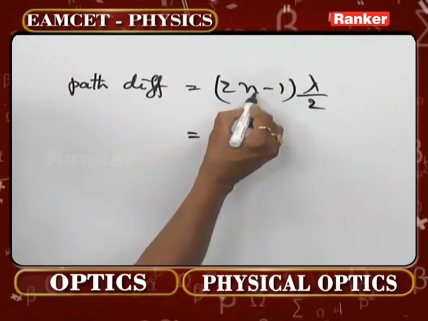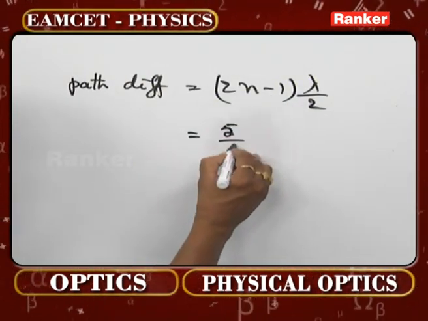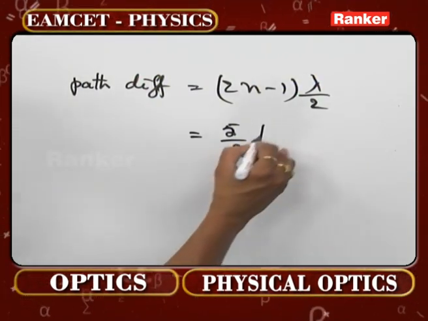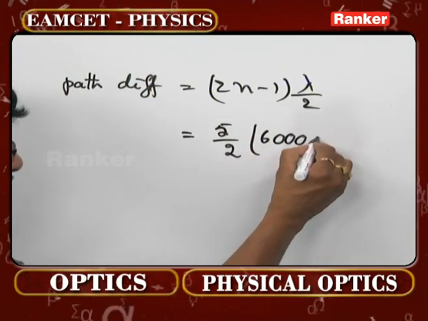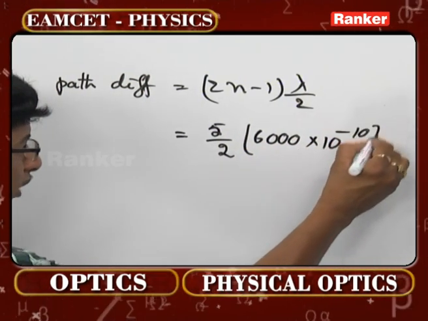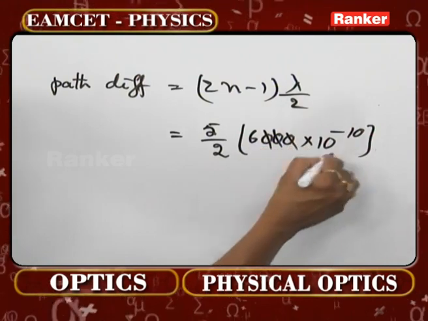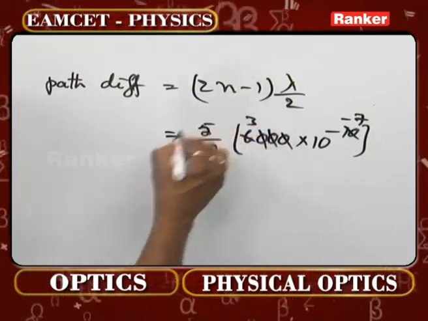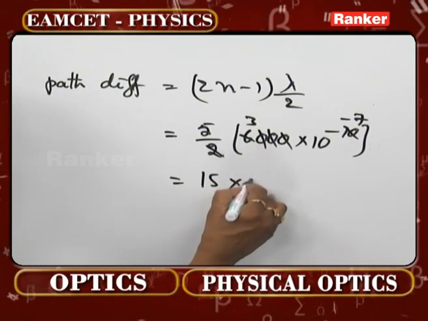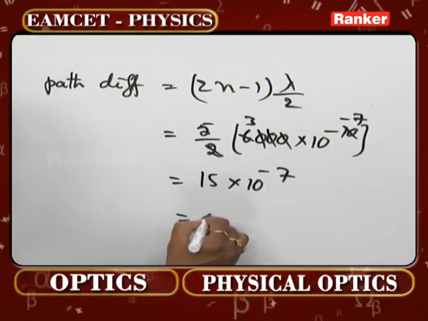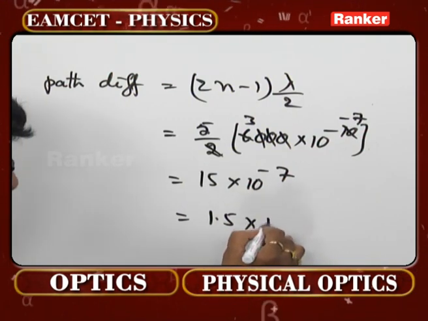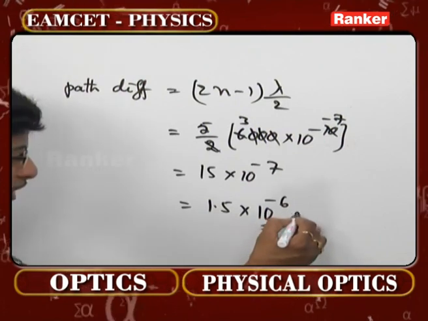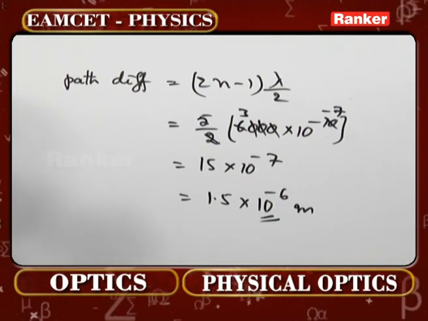So 2 into 3, 6 minus 1, 5 by 2 into lambda, which has been given here. Look at 6000 angstroms, so into 10 power minus 10. You can cut these 3 zeros first, 7 times. This of course goes thrice. So it is 15 into 10 power minus 7. Can't you rewrite that one as 1.5 into 10 power minus 6 please? 10 power minus 6 meter is called a micron.